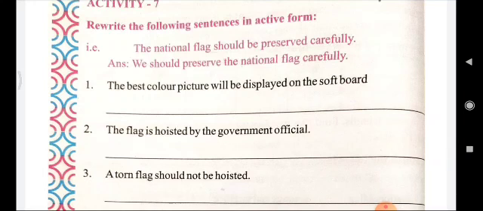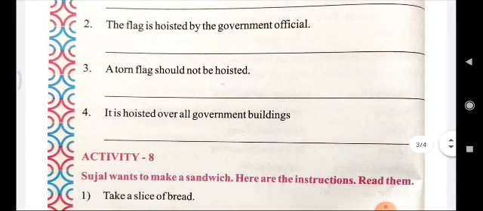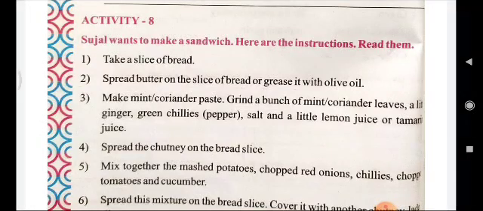Let's see the third one. A torn flag should not be hoisted. So here in order to turn the sentence into active, we will write we should not hoist a torn flag. The fourth one is it is hoisted on all government buildings. The answer will be we hoist it on all government buildings. So dear students, you need to write this in your fair book.